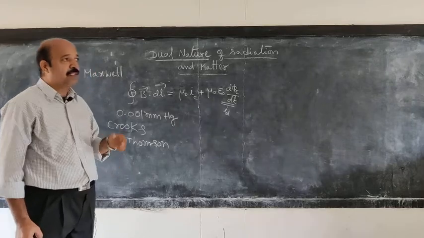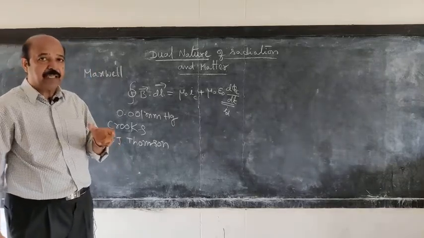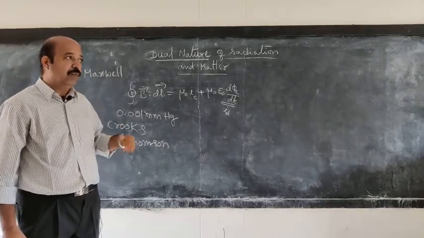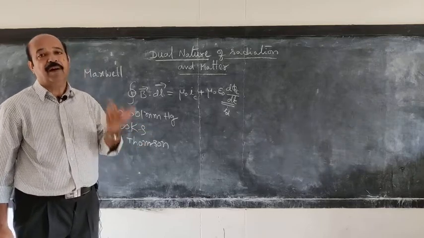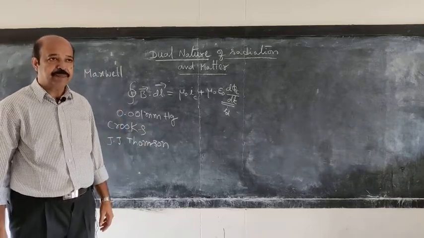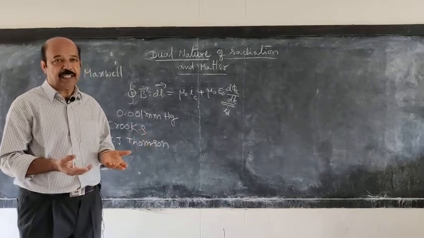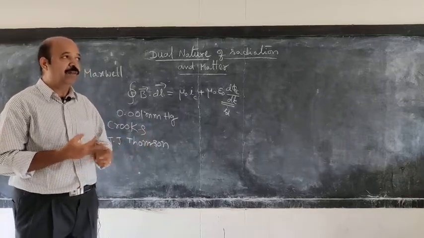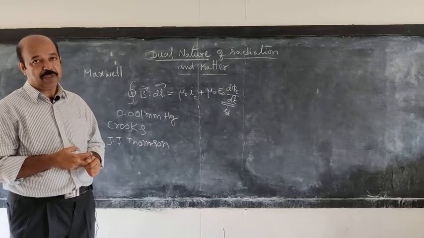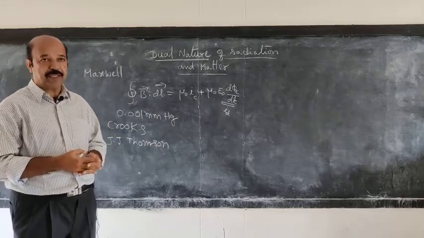Thomson found that by changing the gases in the discharge tube, we obtain the same type of negatively charged particles, and by changing the cathode material, the same type of cathode ray particles are produced. So they are considered to be universal.